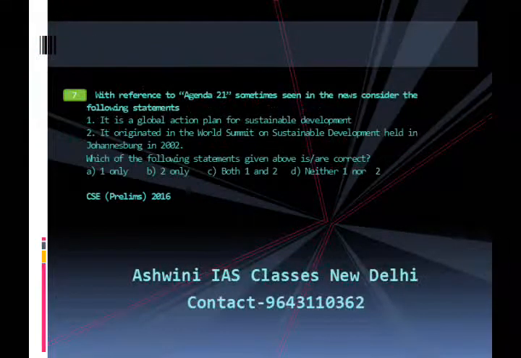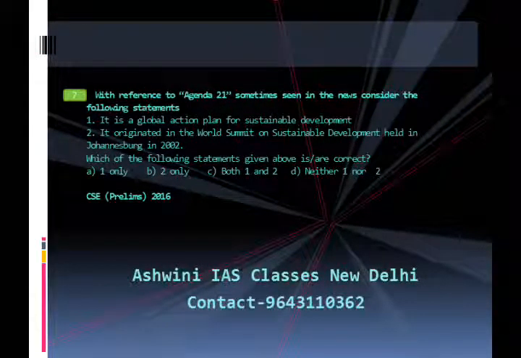With reference to Agenda 21, sometimes seen in the news, consider the following statements. First, it is a global action plan for sustainable development. Second, it originated in the World Summit on Sustainable Development held in Johannesburg in 2002. Which of the statements given above is or are correct? A. 1 only, B. 2 only, C. both 1 and 2, D. neither 1 nor 2. This question appeared in Civil Services Prelims Examination 2016.